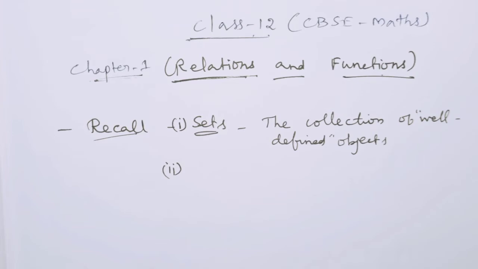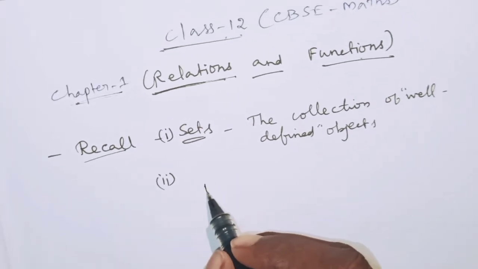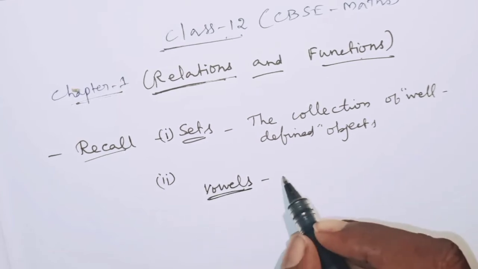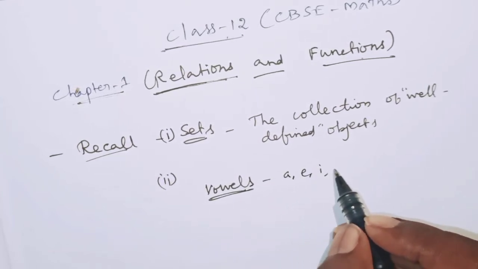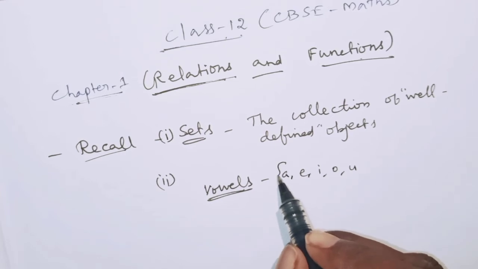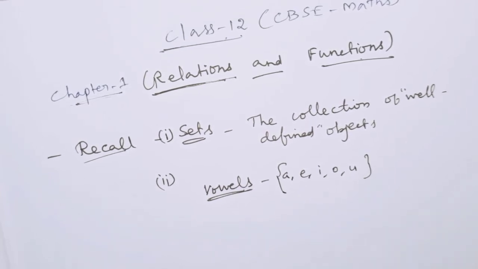So here, the collection of vowels in the English alphabet is a set containing the elements. Okay, the vowels. Actually this is what well defined: A, E, I, O, U. Likewise you can give the elements under the set. To denote the set you have to use the curly bracket. Okay, fine.